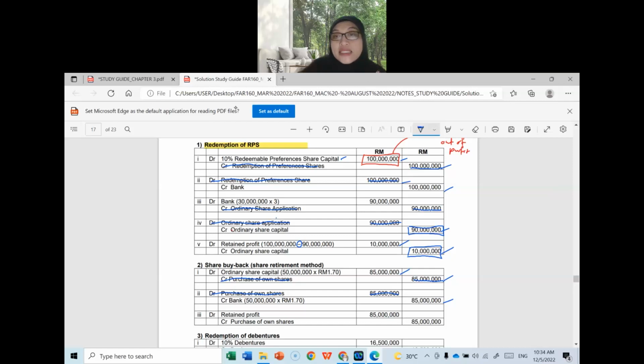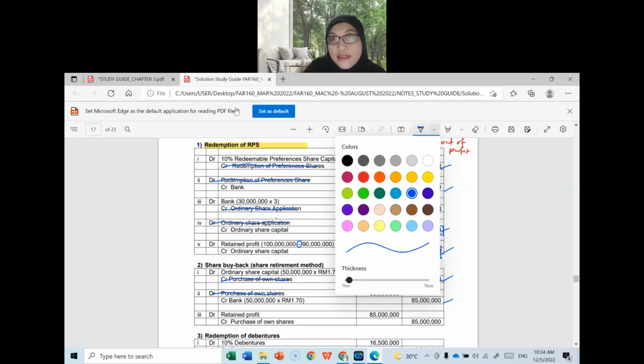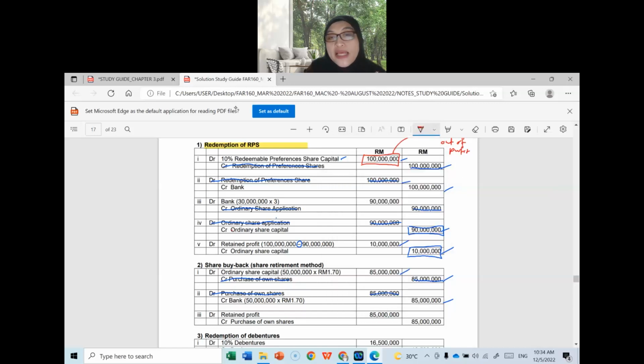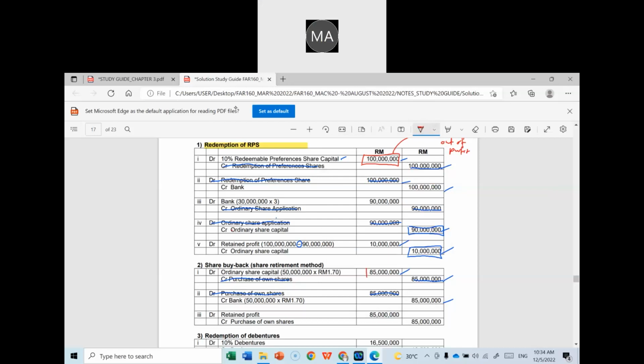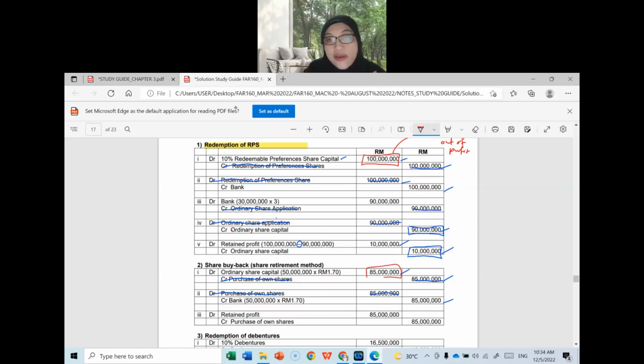So how much, class, is the amount to be replaced? 85 million. Yes, very good. So this 85 million which has been cancelled from the ordinary shares needs to be replaced back.